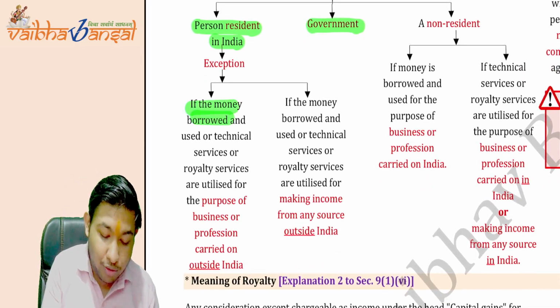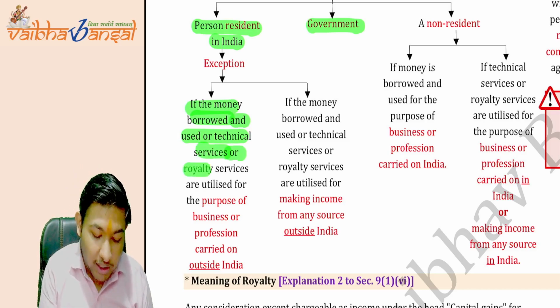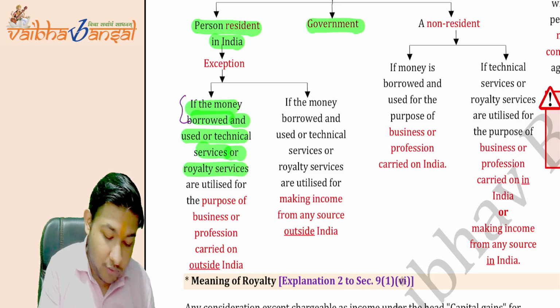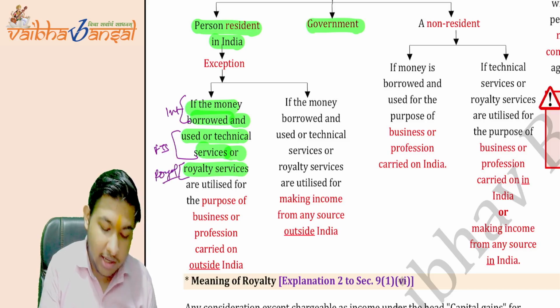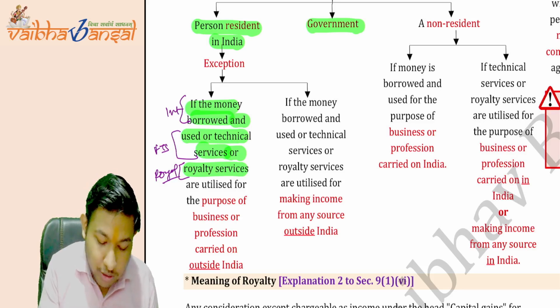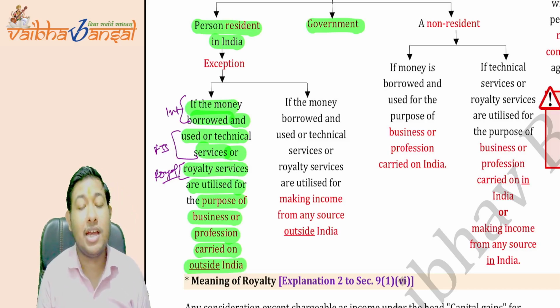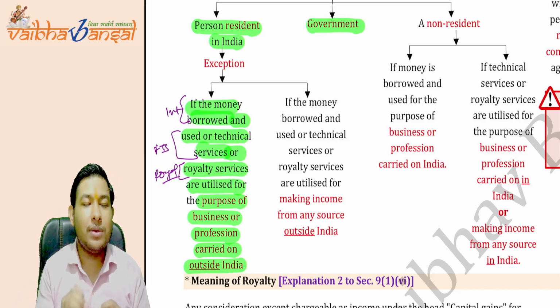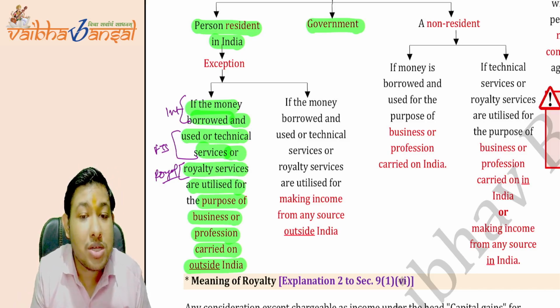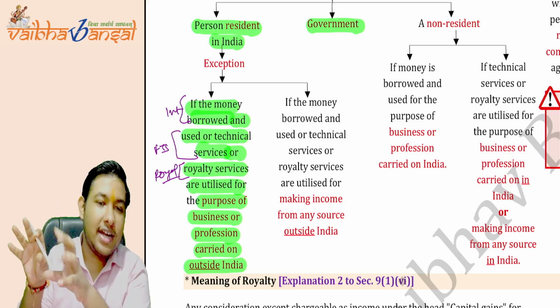If the money borrowed, for interest, or the technical services, FTS, fees for technical services, or royalty services are utilized for the purpose of business or profession carried on outside India, because this business or profession is carried out outside India.